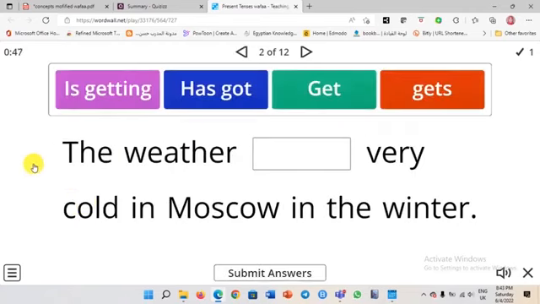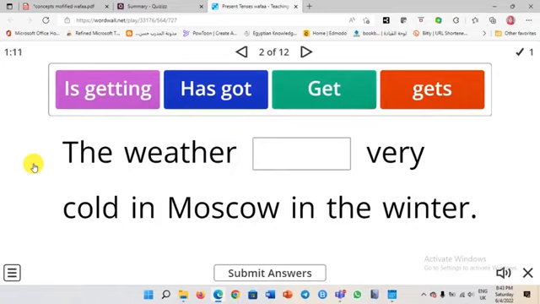Thank you, Summer. Okay. The weather space very cold in Moscow in the winter. So the weather is getting very cold, has got very cold, get very cold, or gets very cold. So this is the weather. So this is scientific facts. And Moscow is freezing there. So what do you think, Miss Summer?